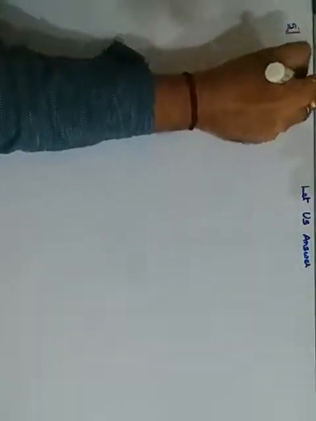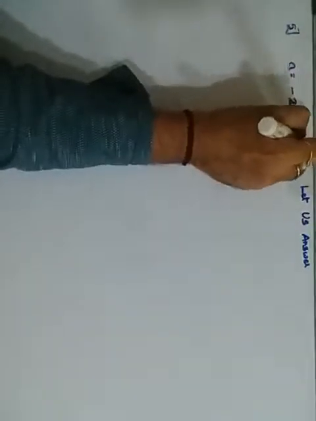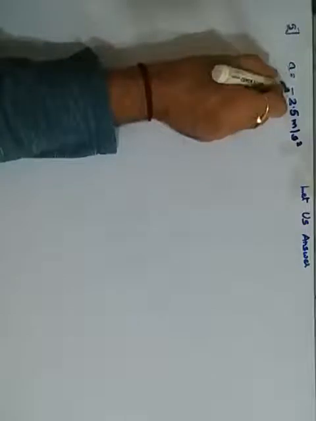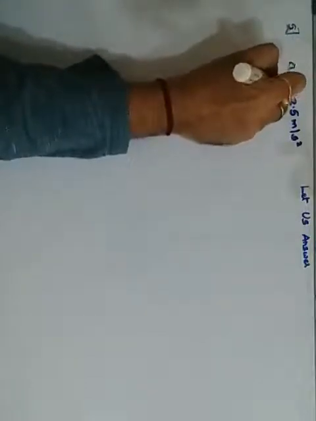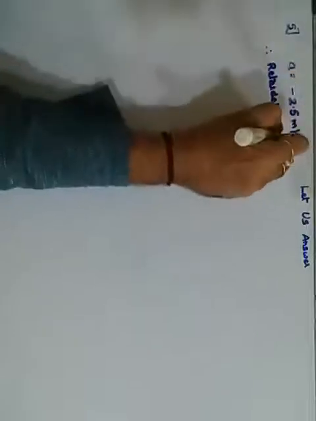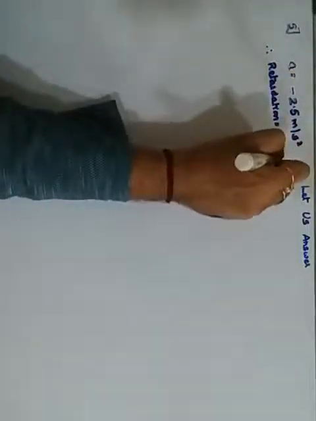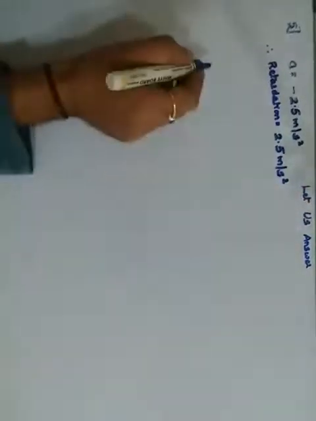Here the fifth question is a simple numerical where there is nothing much. They have said a body has an acceleration which is minus 2.5 meters per second square. Okay, minus, acceleration is negative. The negative acceleration is called retardation, and therefore, this being an objective question, the direct answer would be: retardation is 2.5 meters per second square. We don't write the negative sign, since retardation itself means negative. That is all about your fifth question.